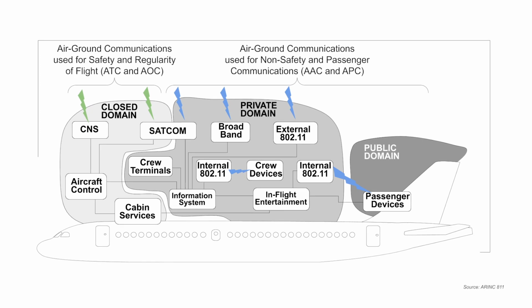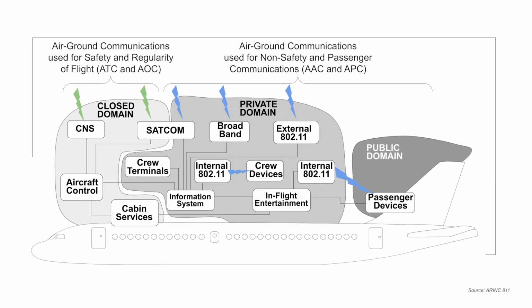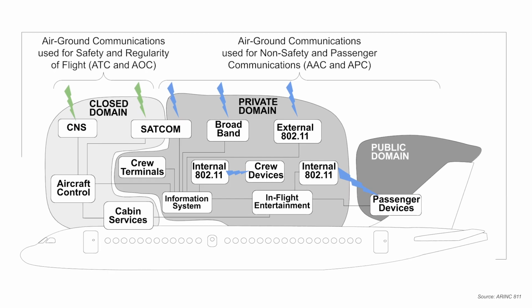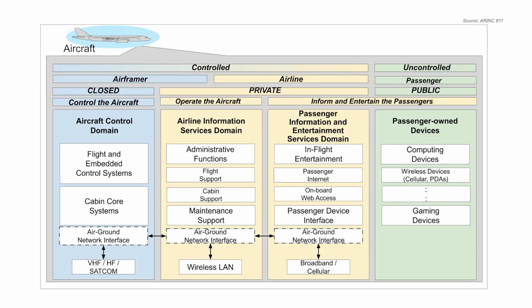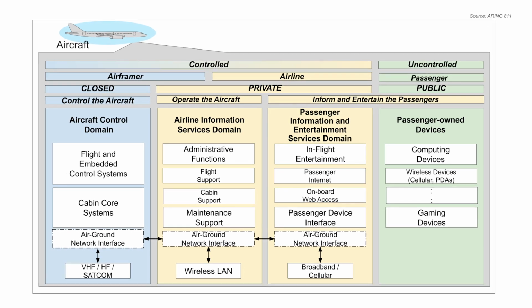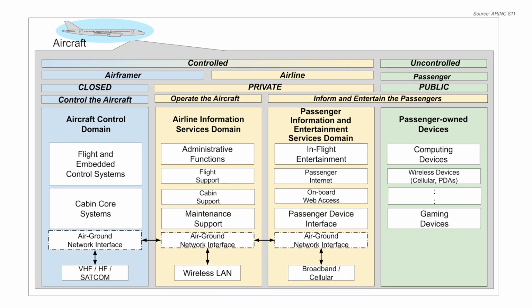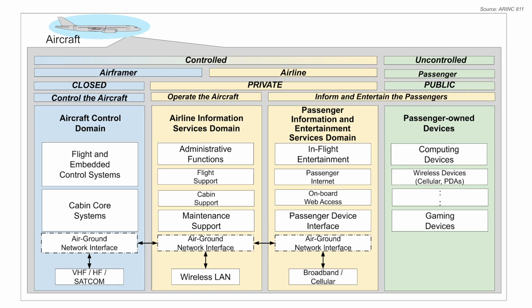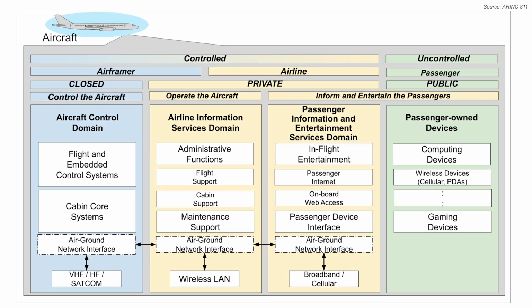As you can see in this illustration, the MCS 7200, the SATCOM router for this plane, is connected to both the private and closed domain. The private domain includes the crew network, which is why the flight attendant found the Ethernet cable that leads to the MCS 7200. Other than that cable, nothing else is accessible from the cabin to the closed domain.